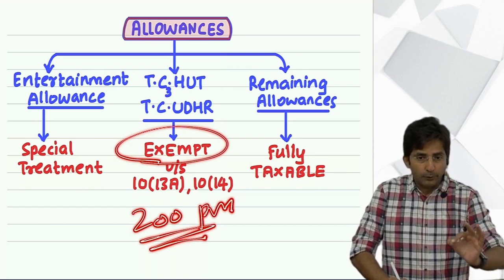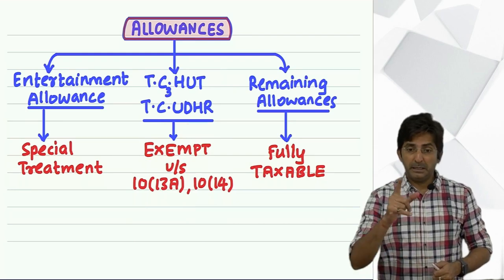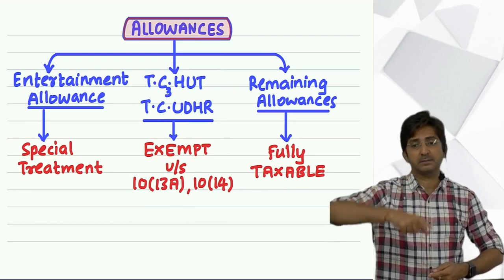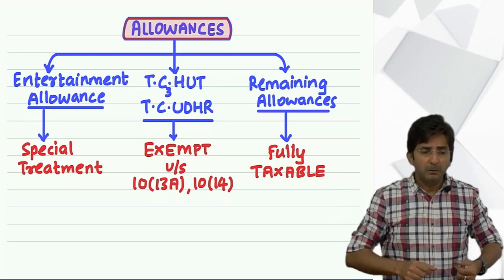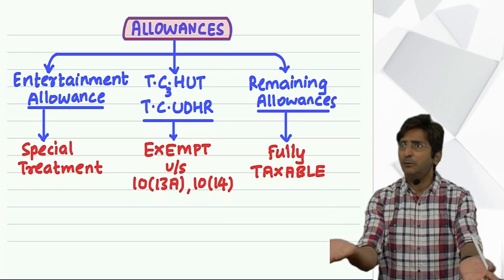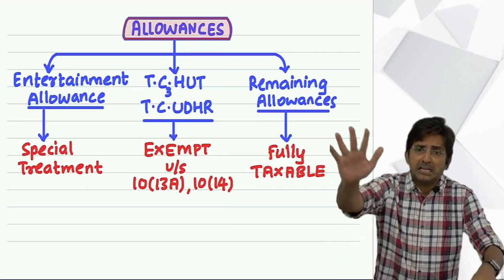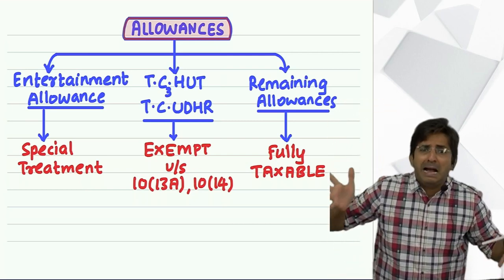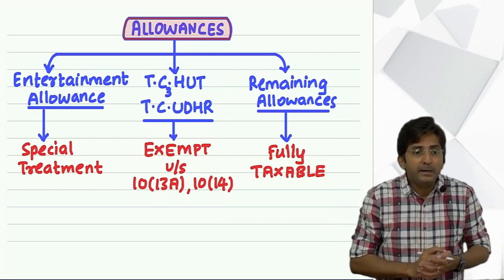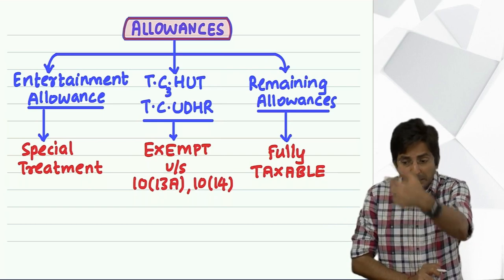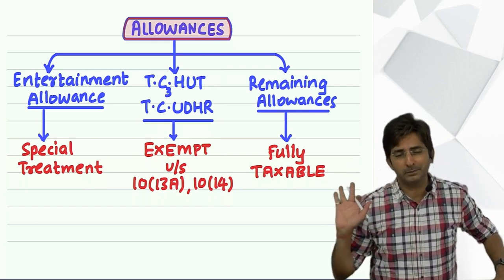See, the logic is, wherever the government also feels, yeah, this is very bad, he should be given allowance. Poor employee, nicely he was working in Mumbai city, in a metropolitan city, now suddenly he's transferred to a jungle area. How bad. So the government also feels pity. So the government feels, okay, if he is getting something, let him enjoy. We will not tax, but we will exempt only up to 200 per month.